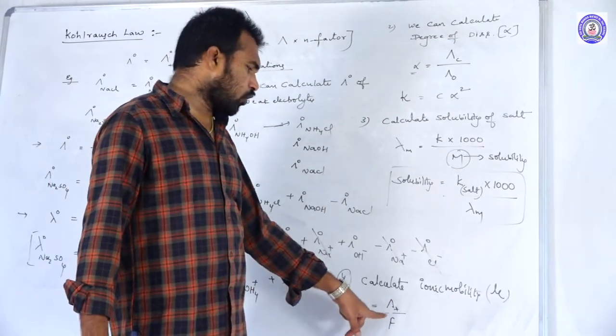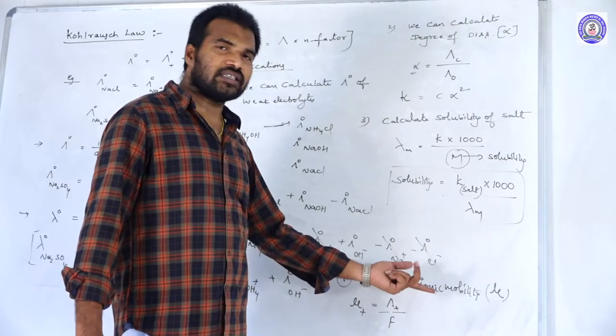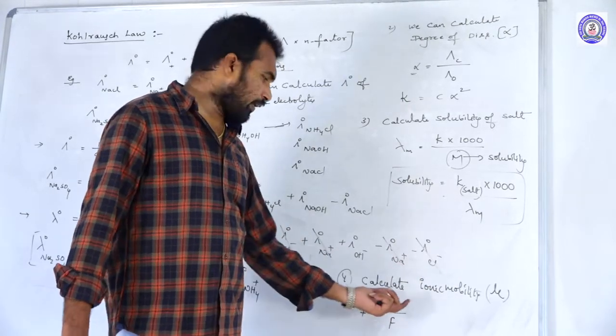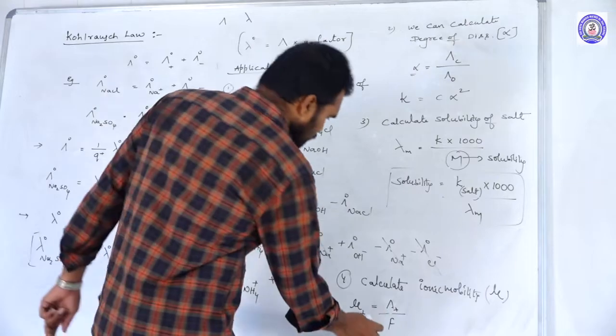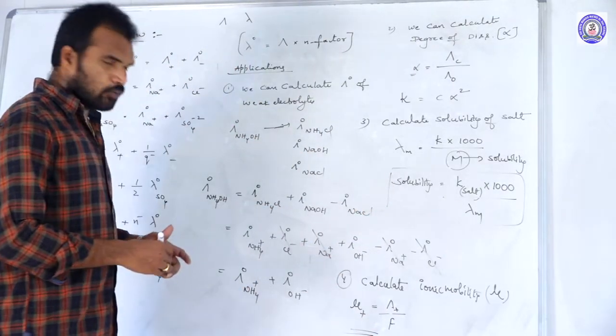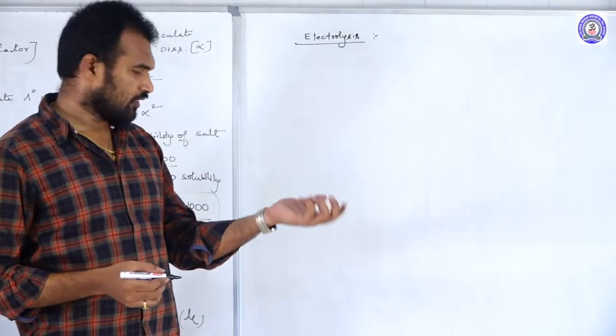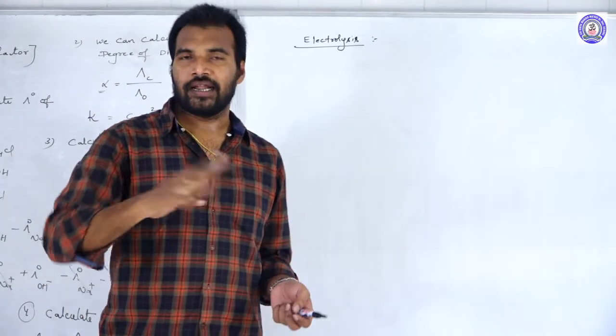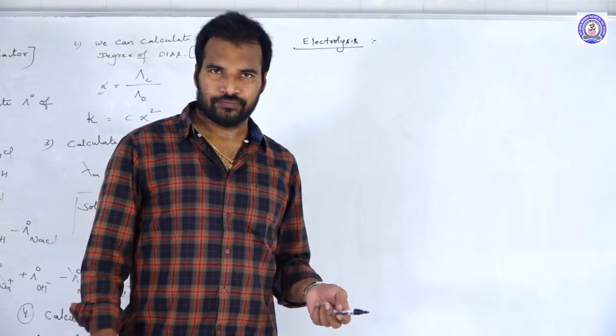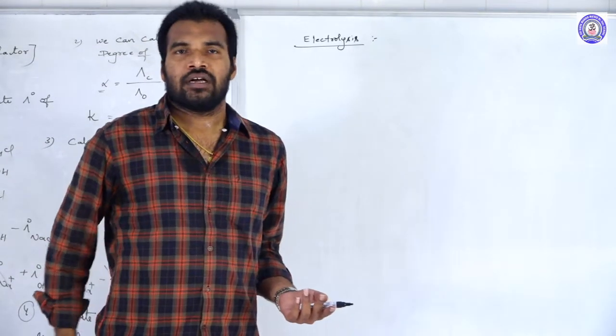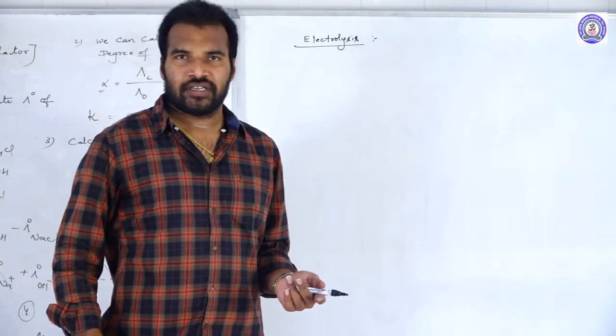So mu plus is equal to cap plus by Faraday, mu minus is equal to cap minus by Faraday. So by using this, you can calculate ionic mobilities. So this is about the Kohlrausch law. Let us discuss electrolysis and what is the electrolytic cell and the laws which are related to the electrolysis.